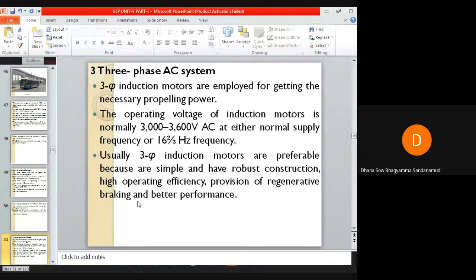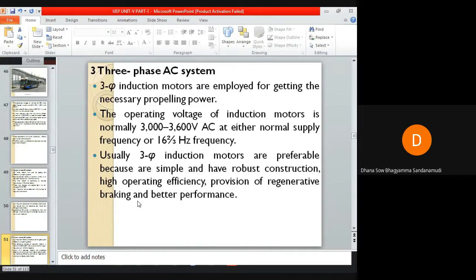Regenerative braking means we can feed back the stored energy to the system during the off-load period, without placing any additional equipment, and with better performance at both normal and reduced frequencies.